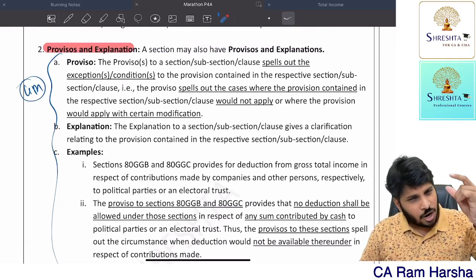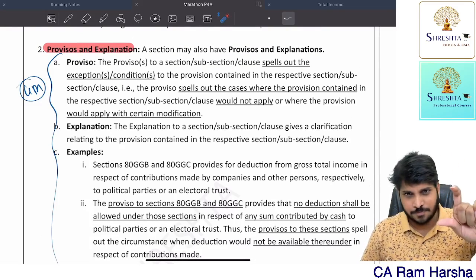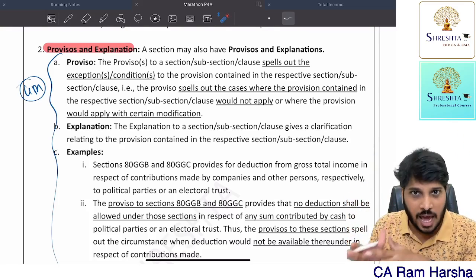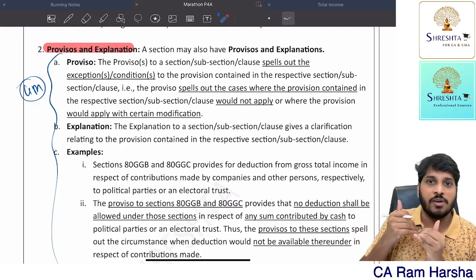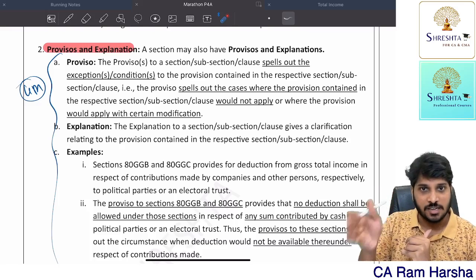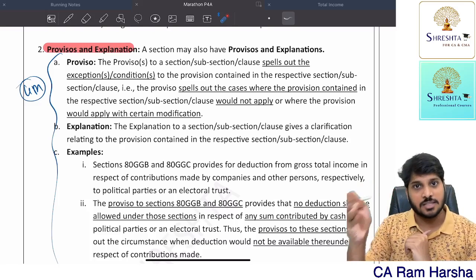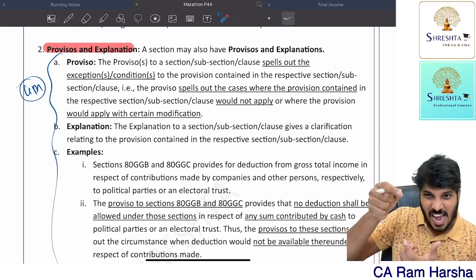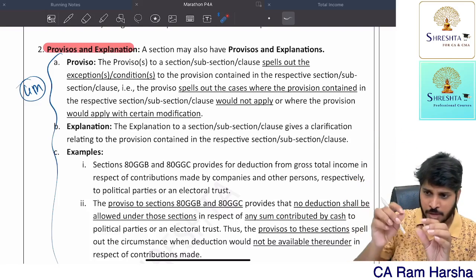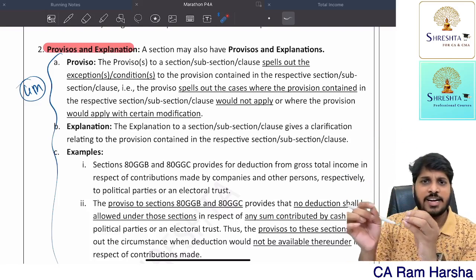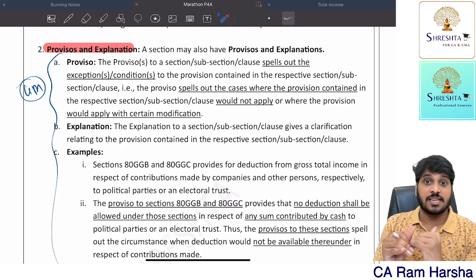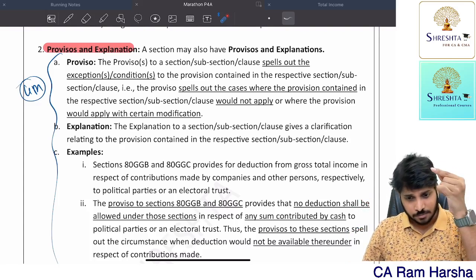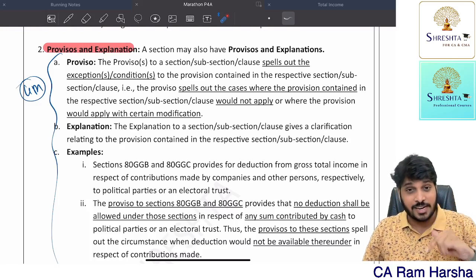For a particular section, subsection, clause or subclause, a proviso can be added to any of these four. Generally, if you look at the Income Tax original Act, you don't find the word proviso at all. You will find the words provided that, further provided that, also provided that, provided further that. The moment you say provided that, it's a proviso. Within the same clause or subsection, provided that, provided further that, provided further that, three times may be there. Provided that means proviso 1. Provided further that means proviso 2. Provided further that means proviso 3.